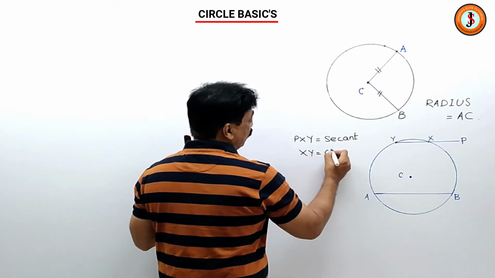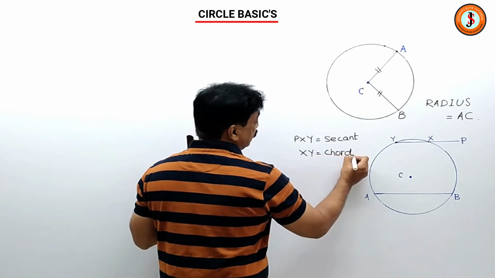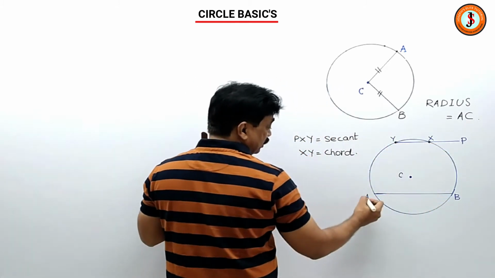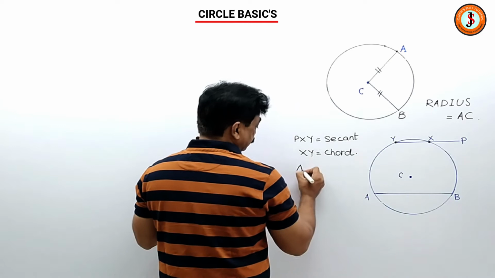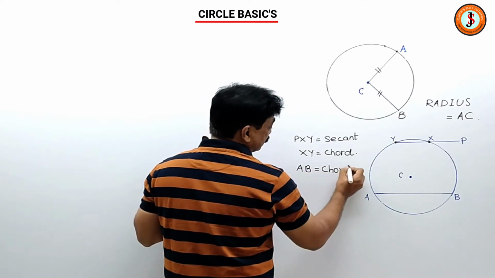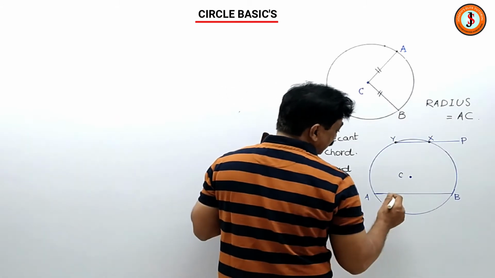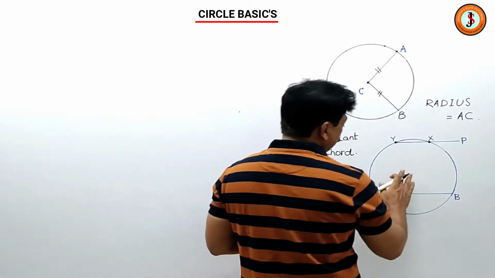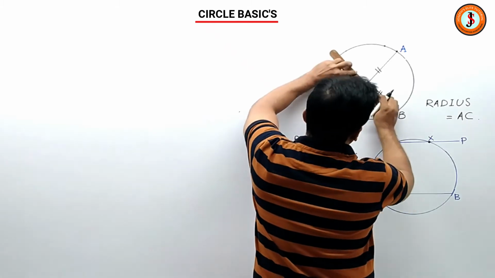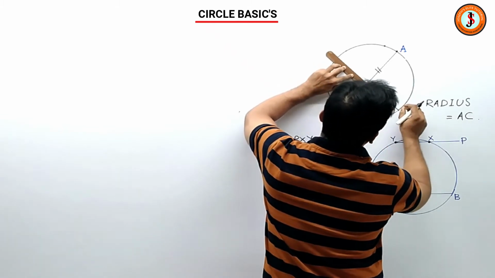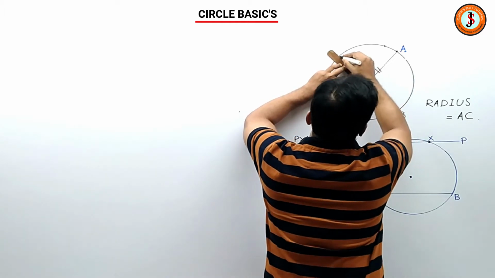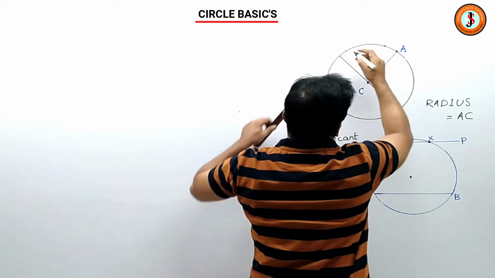So the chord will always have its end points on the circle. So there is another larger chord. AB is another chord. And suppose I continue to move on, for example, if I extend BC, which is the radius, and if I go straight, then what happens?